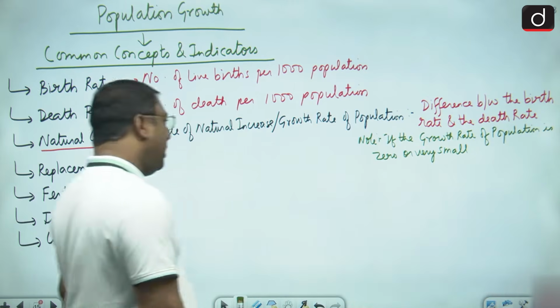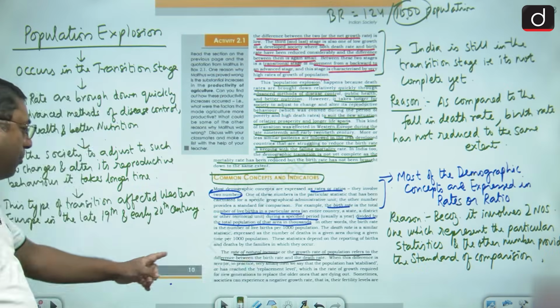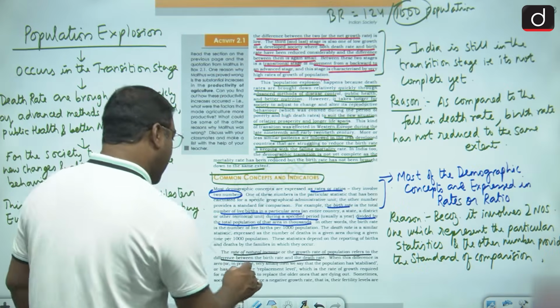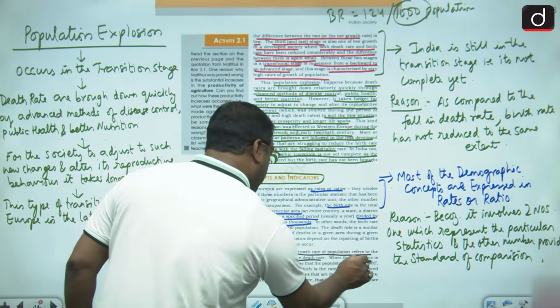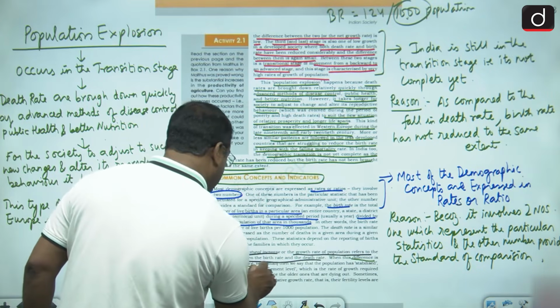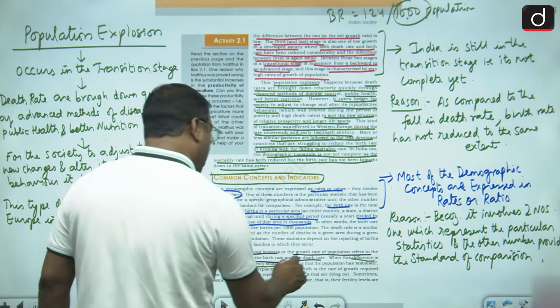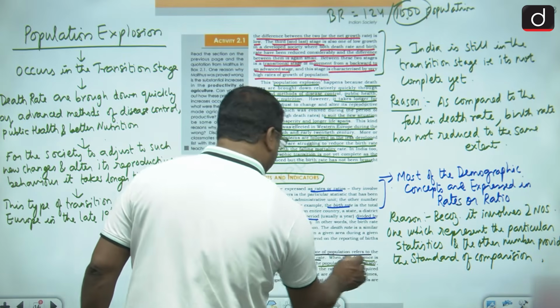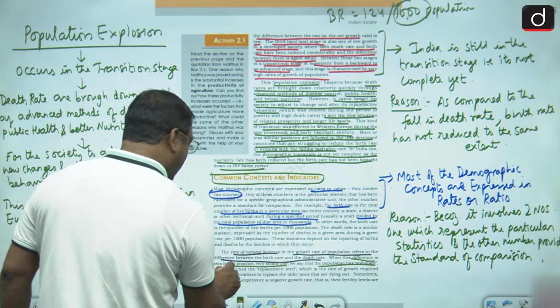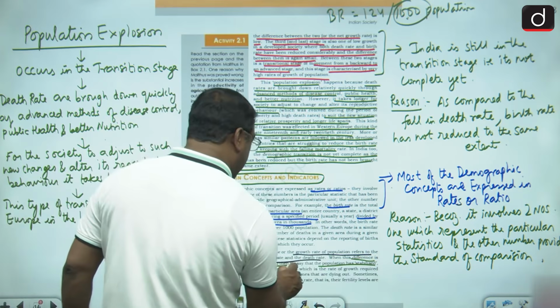What did I say? If the growth rate of population is very small or zero, then we can say that the population has stabilized or it has reached the replacement level.